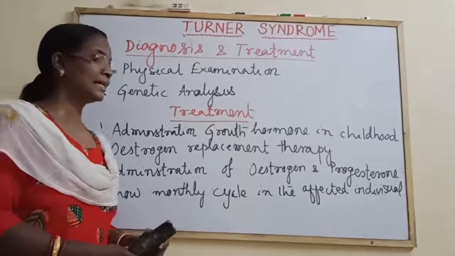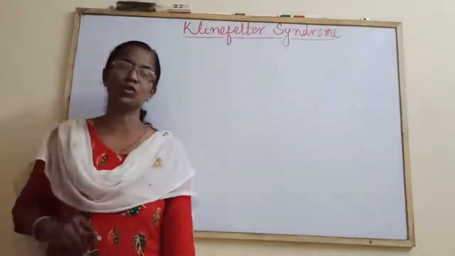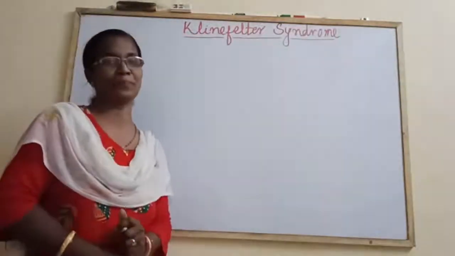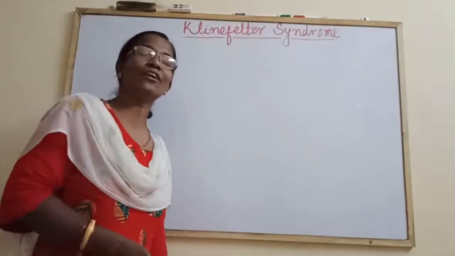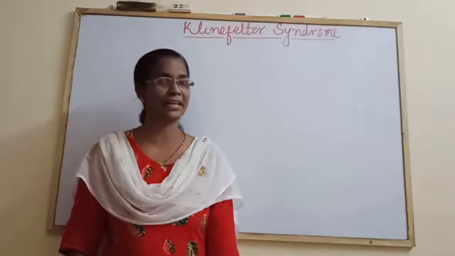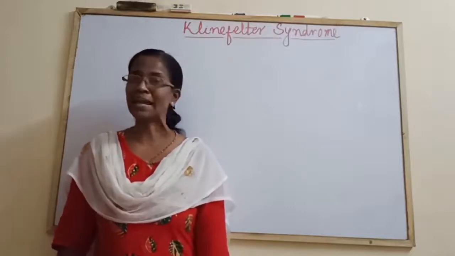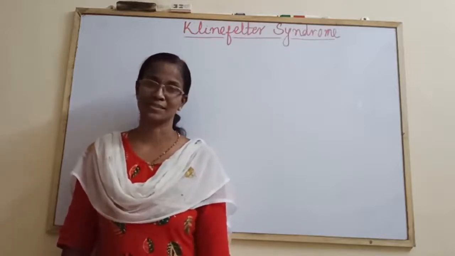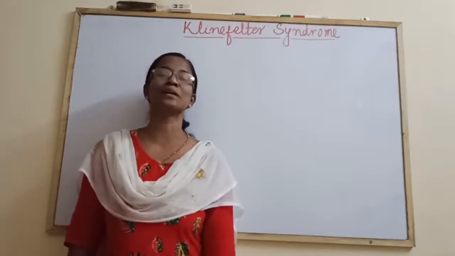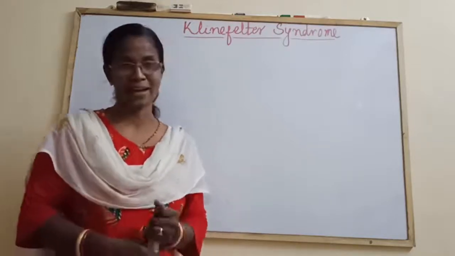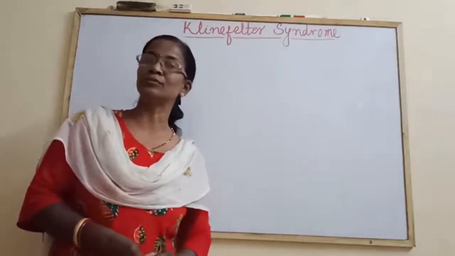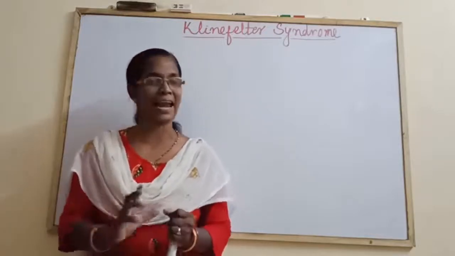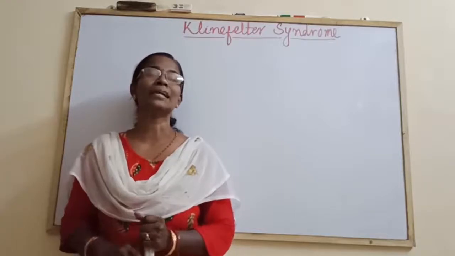Next, come to Klinefelter's syndrome. So it is a special kind of genetic abnormality, a genetic condition where the male possesses one more extra X chromosome. So the number of chromosomes becomes 47, and it is a kind of aneuploidy where an extra chromosome is added to the normal diploid cell.